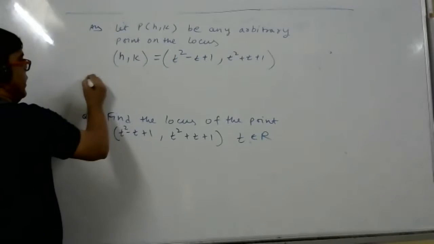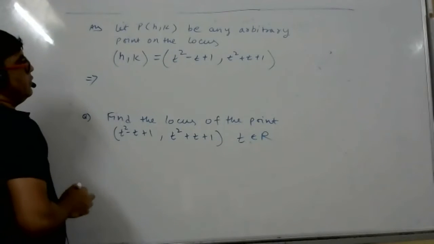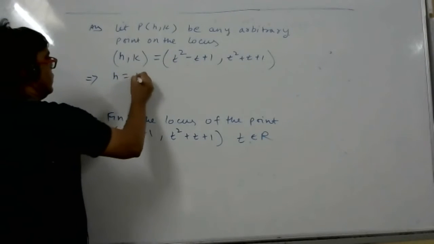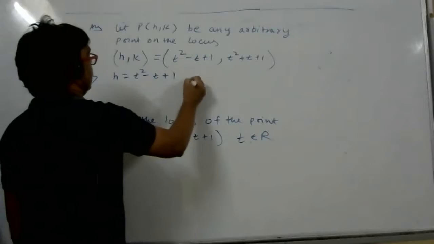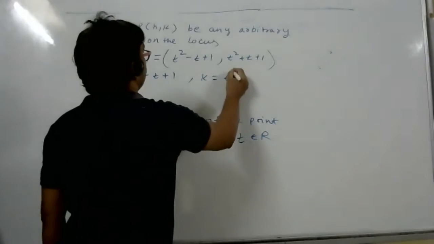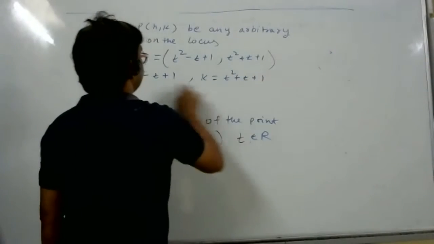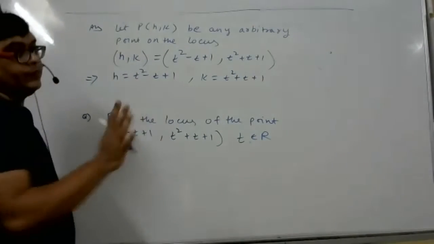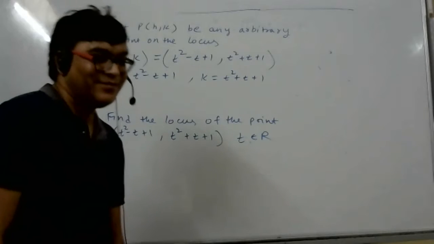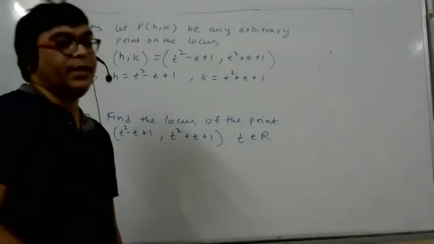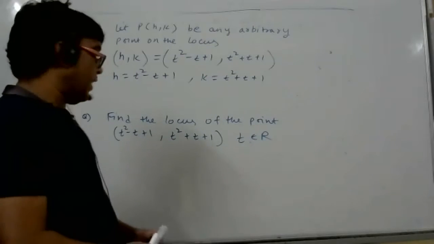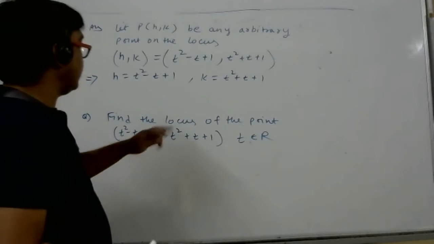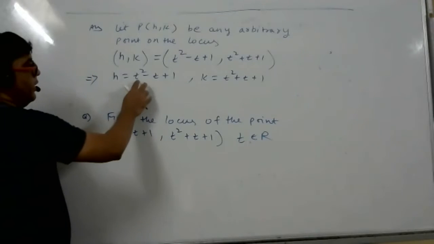What is the conclusion then? h is equal to t square minus t plus 1. k is equal to t square plus t plus 1. What is t called as? A real number. t is a parameter. So we have to remove that because a parameter is a type of variable. So we have to change that. How to eliminate t?